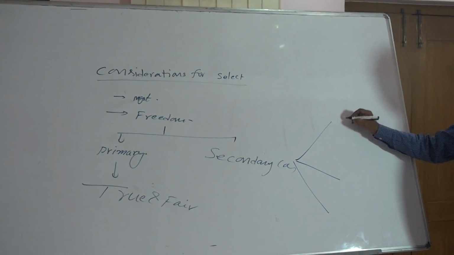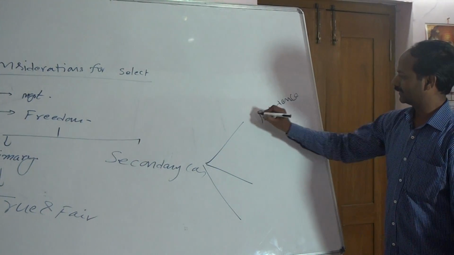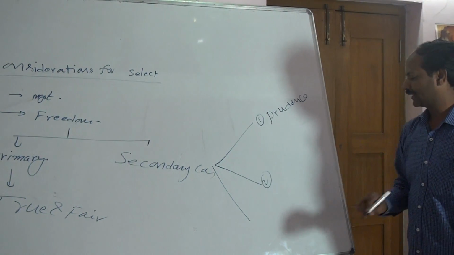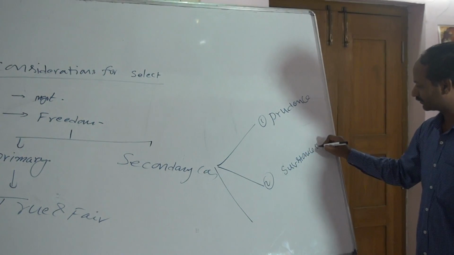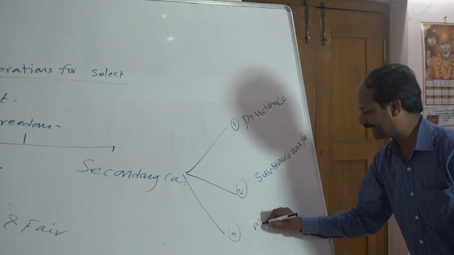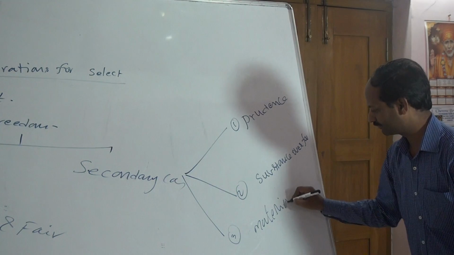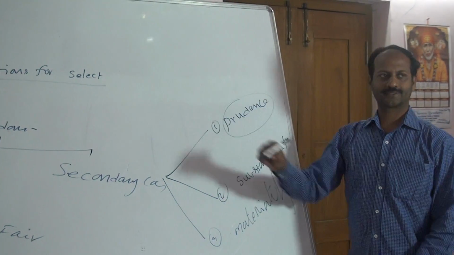One is prudence. Two, substance over form. Third one, materiality. What is prudence?